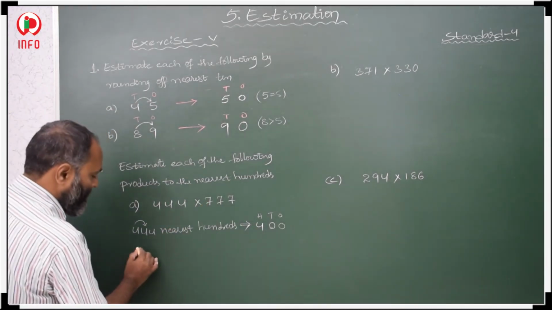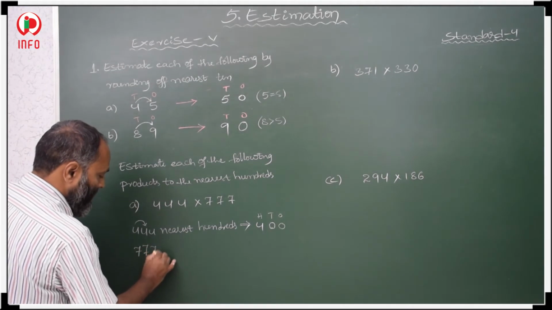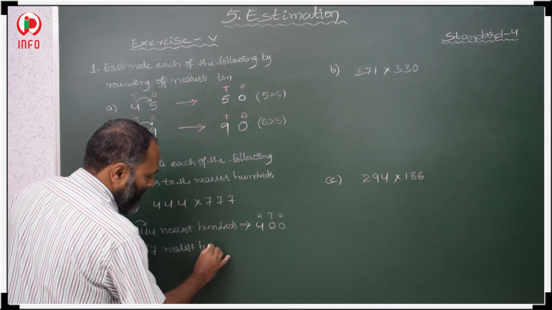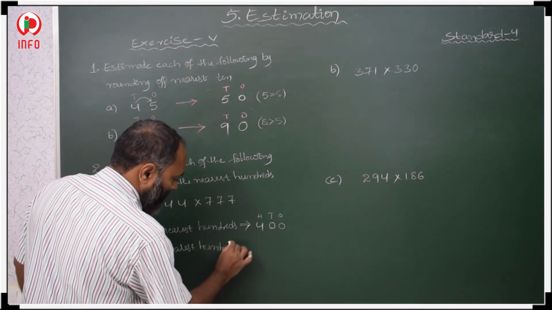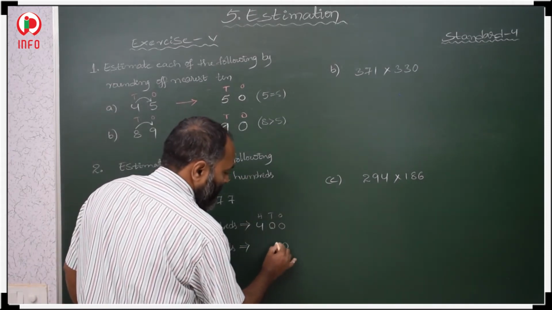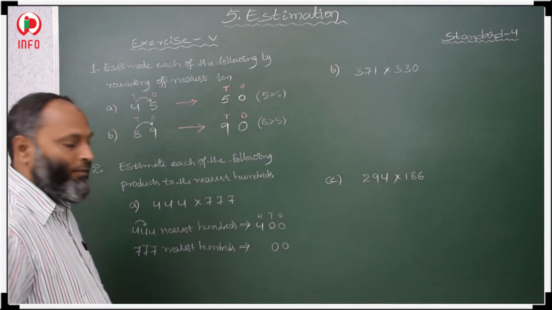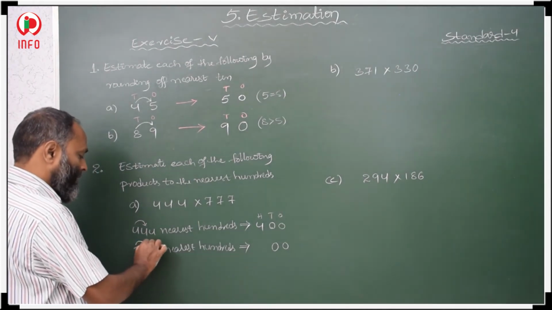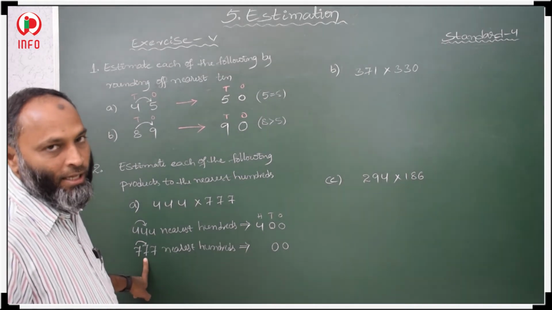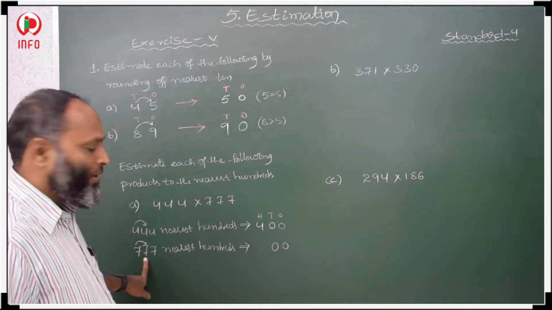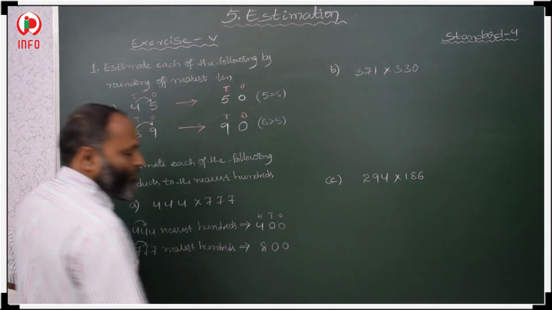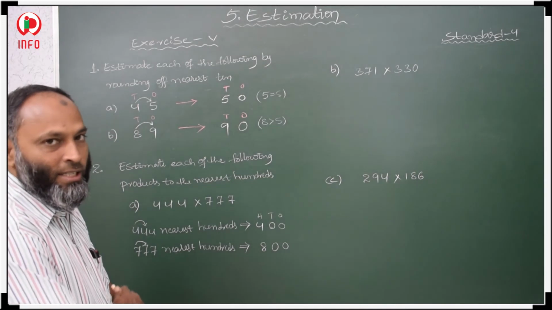In the same way, 777 nearest hundreds. Nearest hundreds means in ones place and tens place we have to keep zeros. For hundreds place, you have to check what is there in tens place. In tens place 7 is there, it is more than 5. So hundreds place will change to 8. That is 800. Nearest 100 is 800.